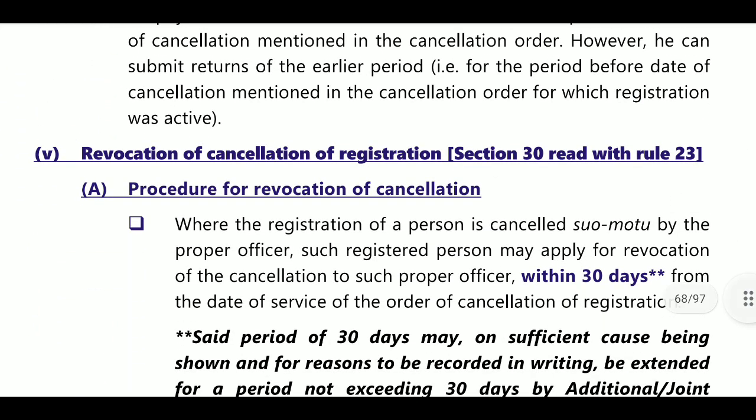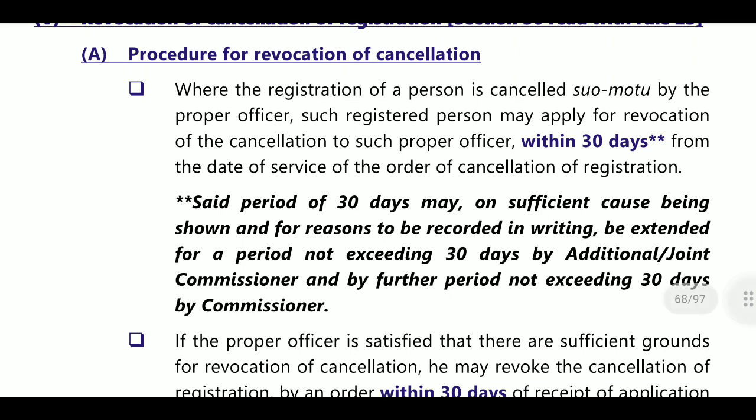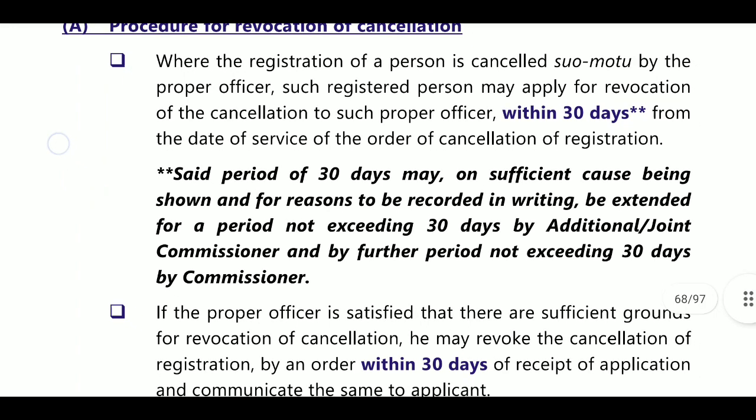Next, revocation of cancellation of registration. Here, what is there in revocation of cancellation of registration? In some cases they issue the show cause notice and suspension to the persons.